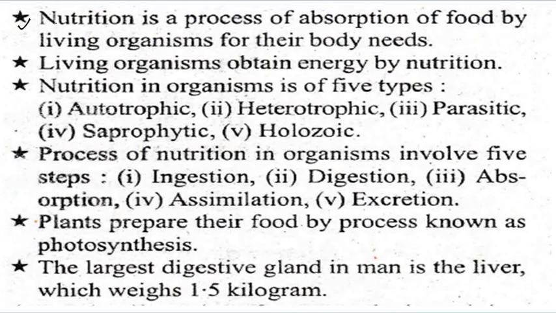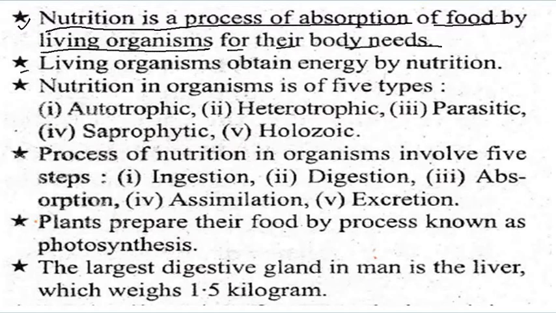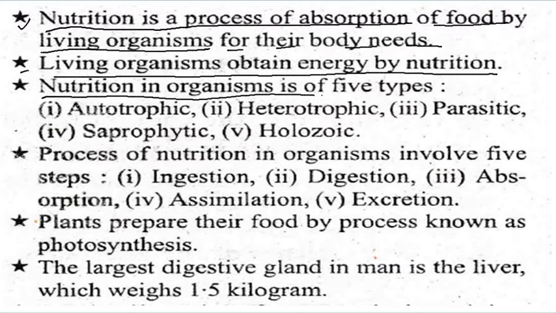First, nutrition is a process of absorption of food by living organisms for their body needs. Second, living organisms obtain energy by nutrition. Always remember, nutrition in organisms is of five types. First is autotrophic, second is heterotrophic, third is parasitic, fourth is saprophytic, and fifth is holozoic.